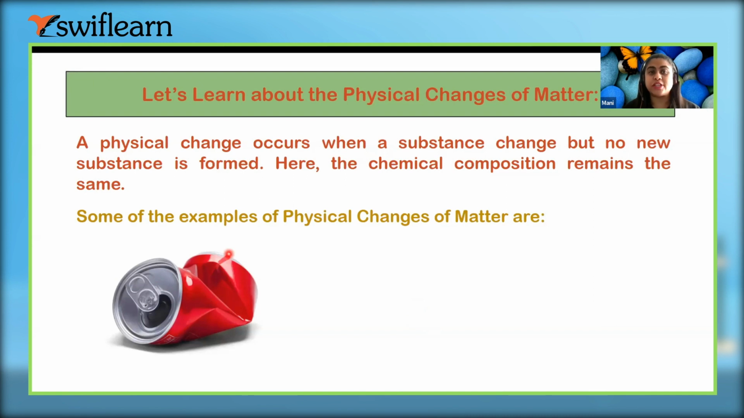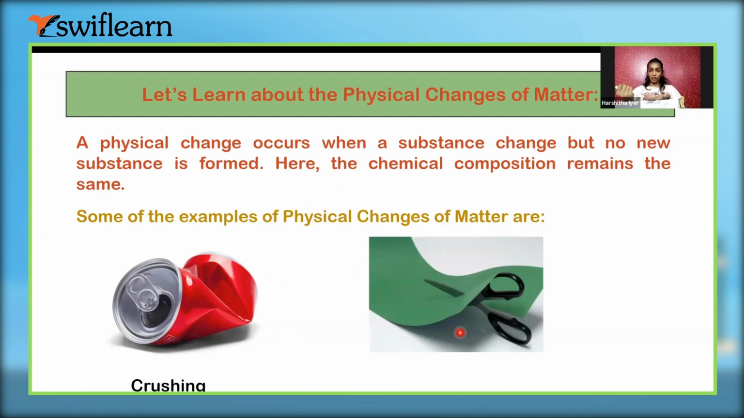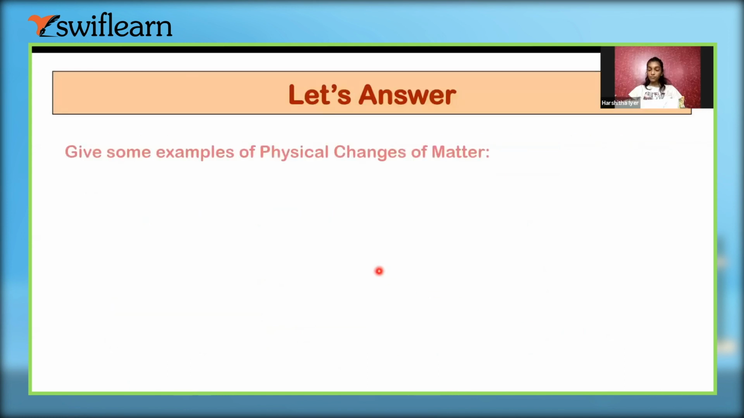Okay. So there are a few examples. Crushing of a can. Earlier it is made up of what? If I talk about the physical appearance, it is made up of tin, right? After crushing, it is still tin only, right? In the same way, we have seen this example. So can you give me some example of a physical change of matter?